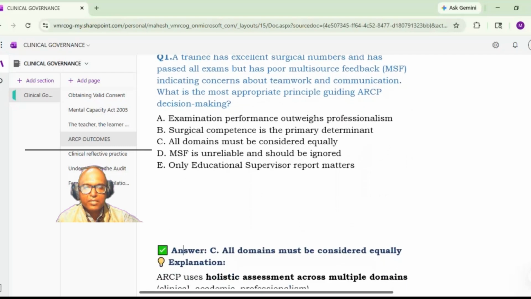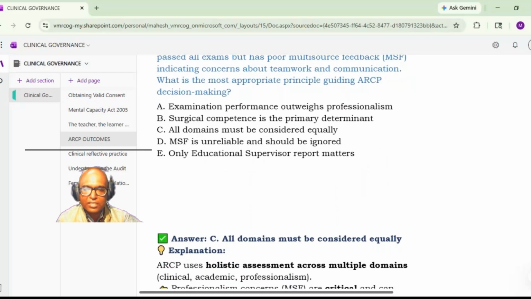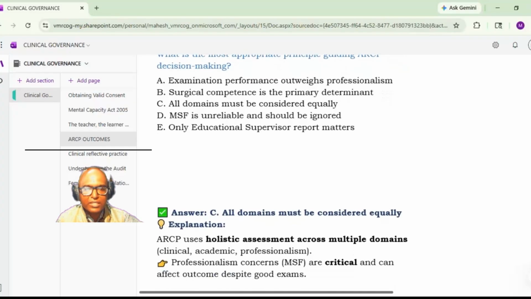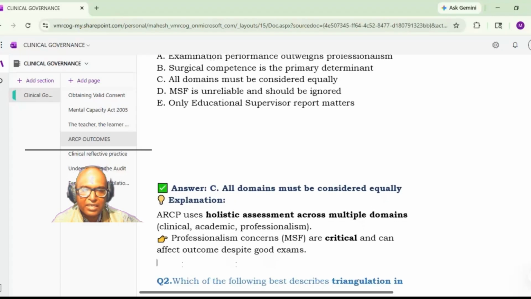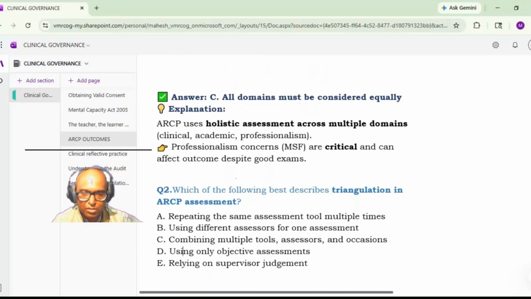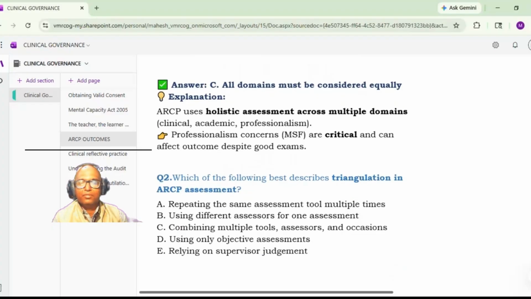So all domains must be considered equally. ARCP uses holistic assessment across multiple domains. So it is the clinical, academic, as well as professionalism. And this MSF, multi-source feedback, talks mainly about professionalism. Professionalism concerns are critical and can affect the outcome despite good exams. Next. But if this multi-source feedback is bad, then also it is given ARCP 3? It will depend upon the severity, basically. We will not go much into the details of that. The concepts we will understand from the examination point of view now.